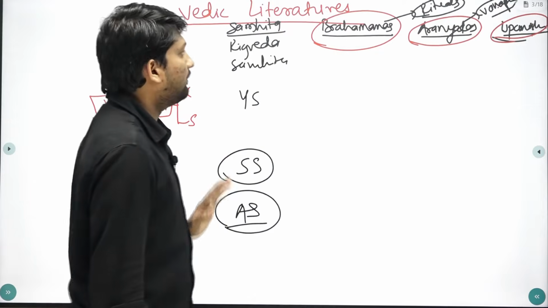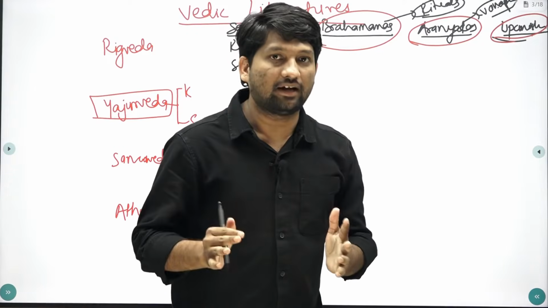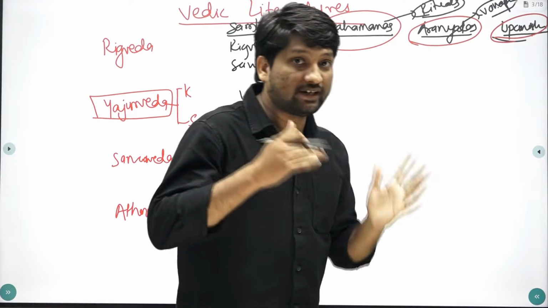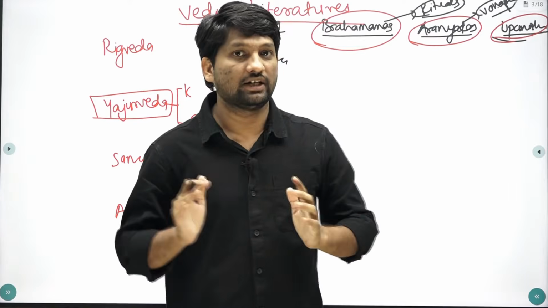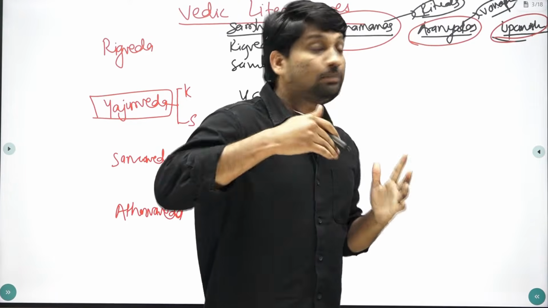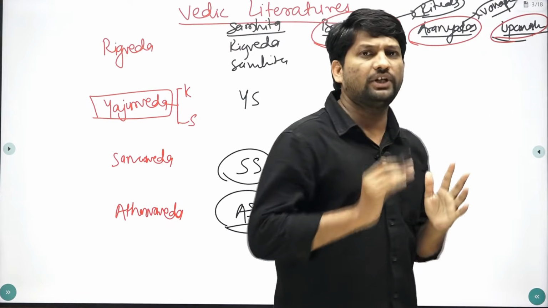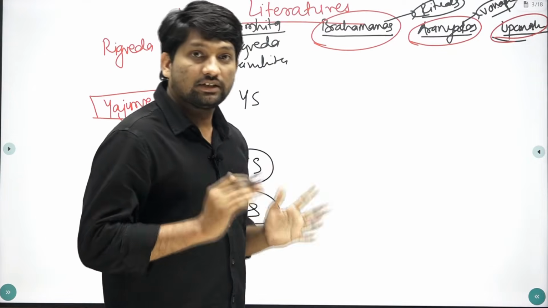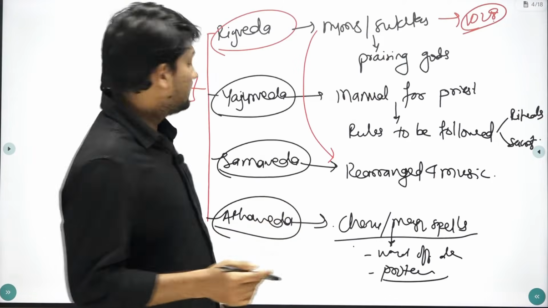Brahmanas are commentaries on the Samhita, and they explain the rituals. Aranyakas are specifically for those people who live in the forest, like Vanaprastha. They give different rites or explain the meanings of rituals for those living in the forest. And the last one is Upanishad, a philosophical text. They deal with karma, rebirth and soul. Now we will see these Upanishads.